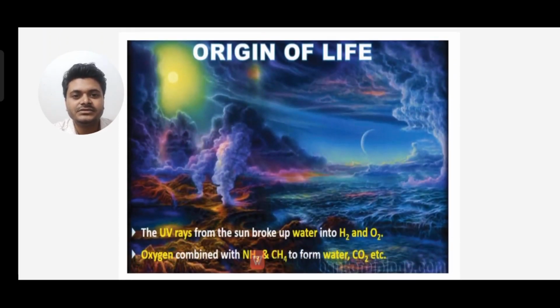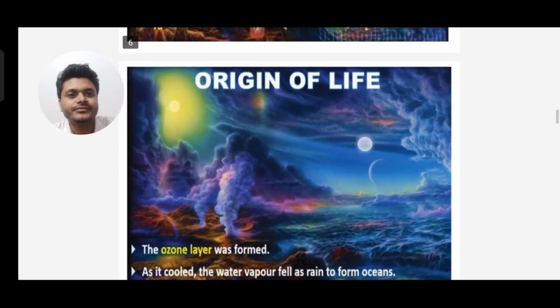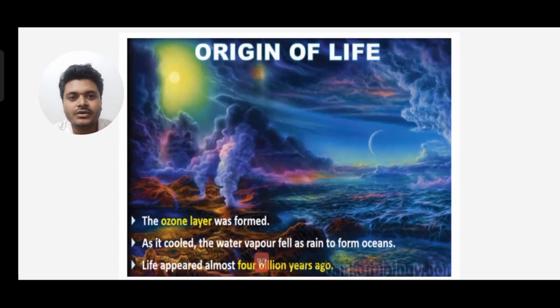Next, the UV rays from the sun broke up water. These UV rays break down the water into hydrogen and oxygen. Now this oxygen combined with ammonia and methane to form water and carbon dioxide. And then the ozone layer was formed. As it cooled, the water vapor fell as rain to form oceans. Life appeared approximately 4 billion years ago.